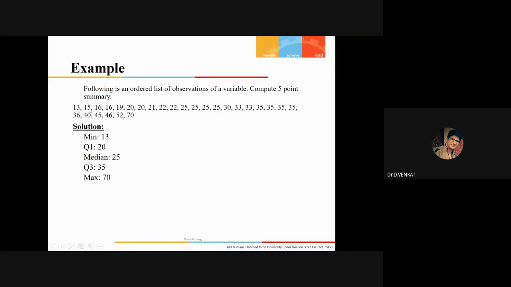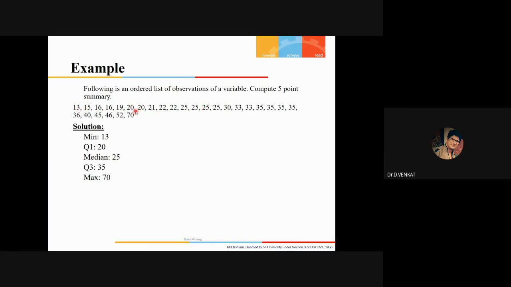See, for example, if I have this much data, now this is the observation. The minimum, the lowest value, is 13. The highest, maximum value is 70. And then if you look at the Q1, look at the range of values. Suppose we split this data into set 1, set 2, set 3.